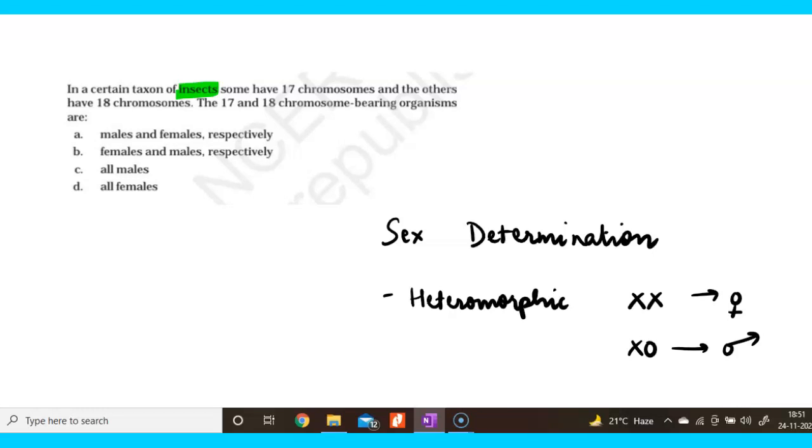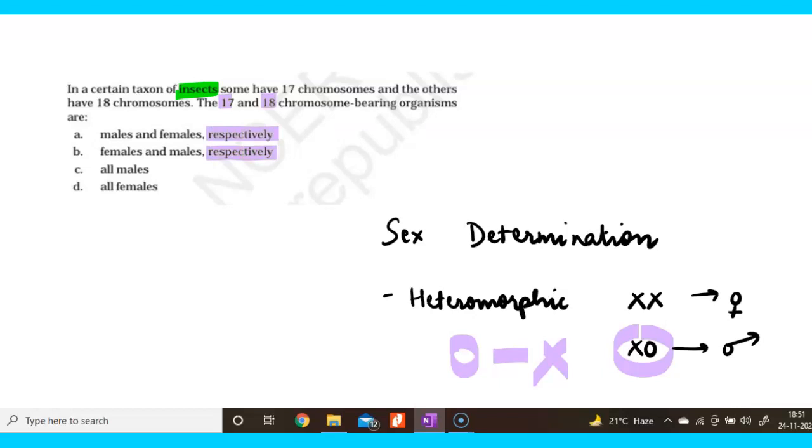They are saying that some had 17 and some had 18. So here we have understood that XO means O means no sex chromosome. That means male will be devoid of one chromosome, right? So of course they are asking about 17 and 18 here. So first we need to answer for 17 and then we have to answer for 18, because in the answer you may also see respectively is written.